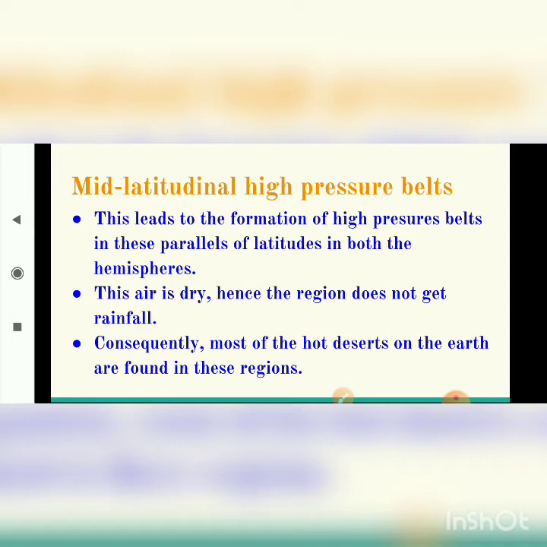So what happened due to this? It leads to the formation of a high pressure belt in these parallels of latitude in both hemispheres. This air is dry, hence the region does not get rainfall. Consequently, most of the hot deserts on the earth are found in these regions. If you see the earth, most of the hot deserts are found in this region.